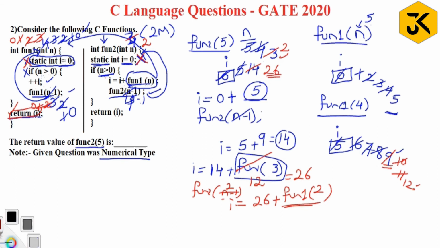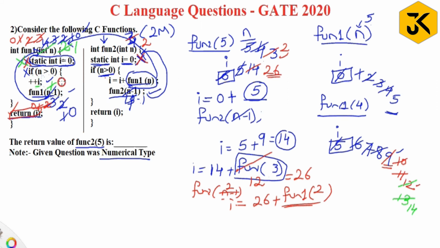Now once again it is going to pass here 2 value. Function 1 of 2. The statement won't execute. 2 greater than 0? Yes. Then it is going to execute plus I. Plus I means previous value 13. Now function 1 of 2 minus 1. So it is going to pass 1. So 1 will come to here. Is 1 greater than 0? Yes. Then incremented by 1 means it is going to get as 14.